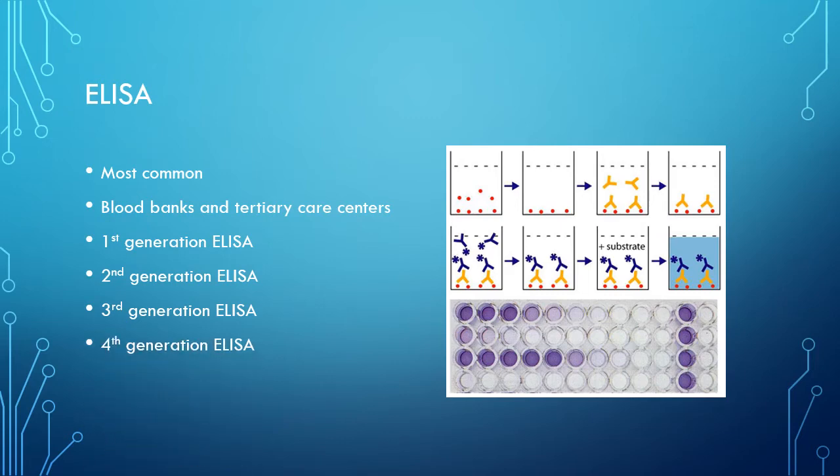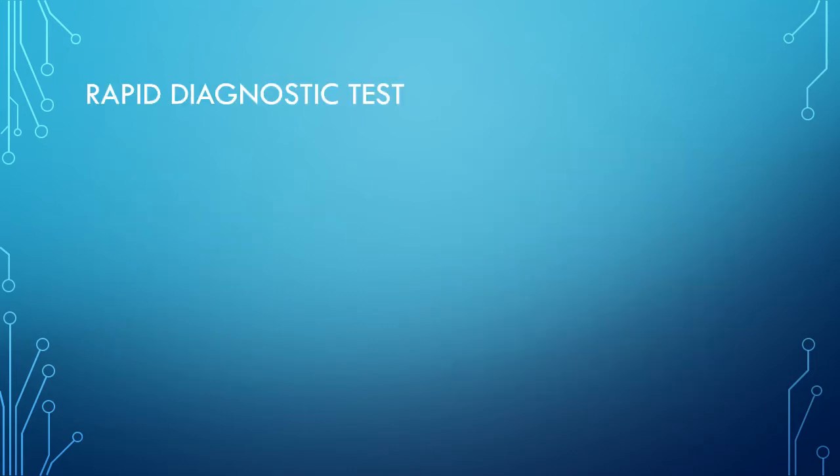The fourth generation ELISA detects both HIV antibodies like IgG, IgM and also the P24 antigen, by using a combination of recombinant or synthetic peptides as well as monoclonal antibodies respectively. It shortens the window period. The fifth generation ELISA differentiates between HIV 1 and 2 antibodies as well as detects the HIV 1 P24 antigen. So these are the generations of the ELISA.